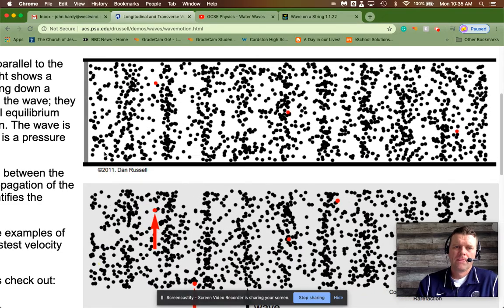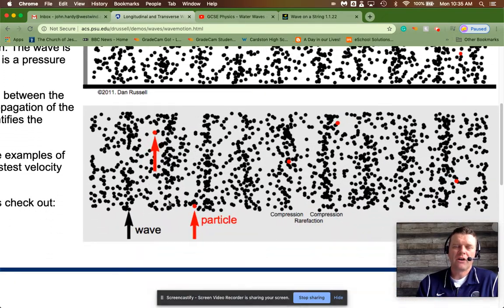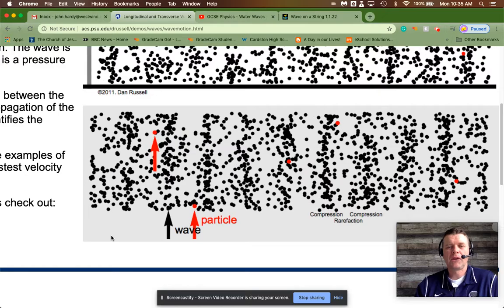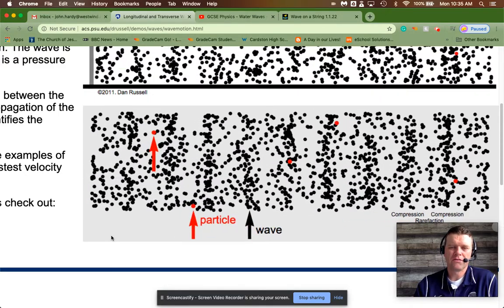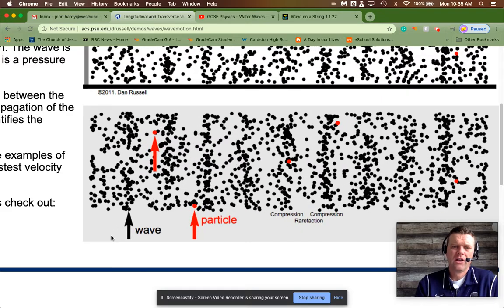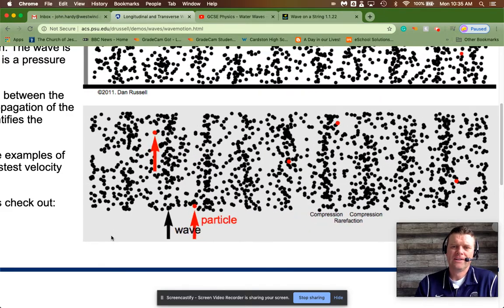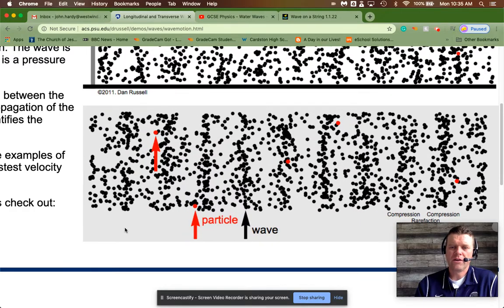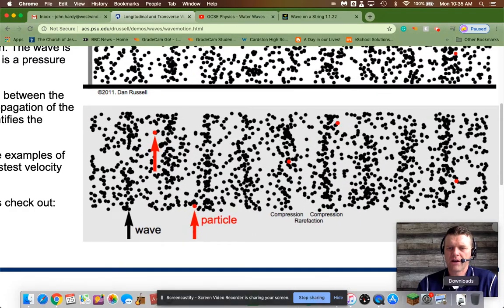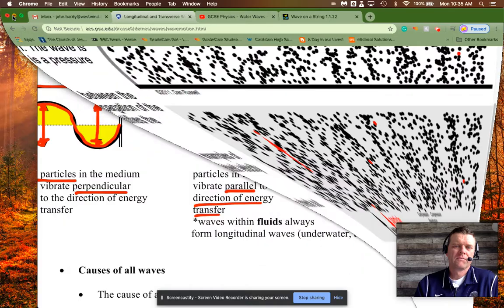I guess this down here shows it as well. The red arrows point at the particle, but the black arrows point at the wave. And we'll get into compression and rarefaction, at least for the definition of the waves, in just a second. So actually, let me come back to that.